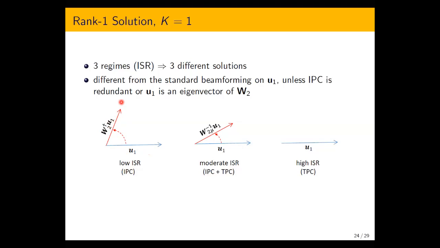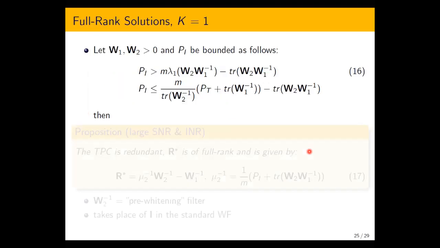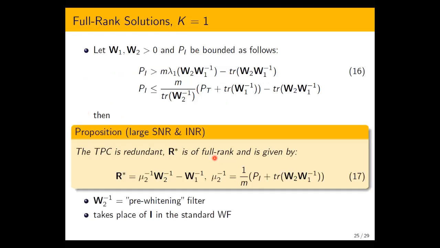Okay, so the presence of the interference power constraint makes these two solutions quite different from the standard solution, which is beamforming on just U1. Likewise, we can obtain full rank solutions. I will not go into all the details. I will just demonstrate that sometimes solutions are similar to the standard water filling, but there is still a pre-whitening filter at the transmitter. I think that's a common conclusion from our studies, that whenever we impose an interference power constraint, we have to use a pre-whitening filter at the transmitter to satisfy that constraint.